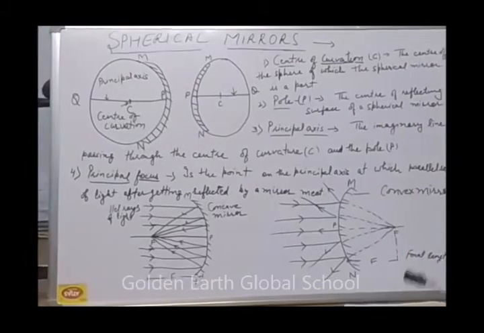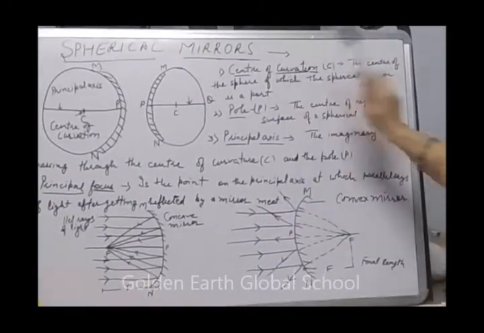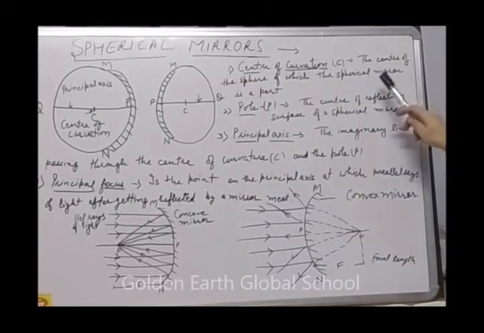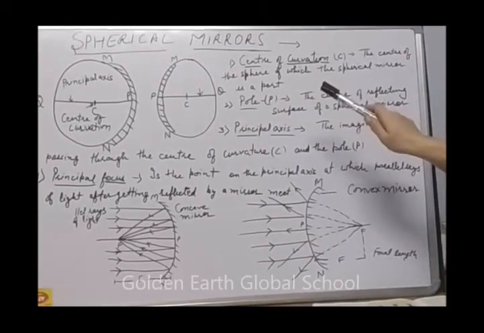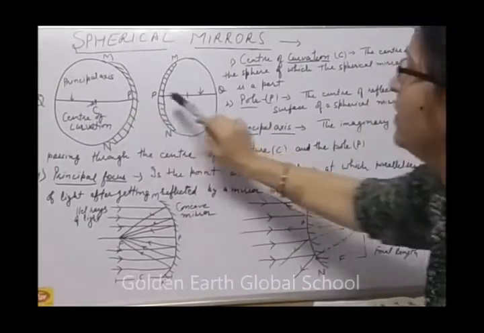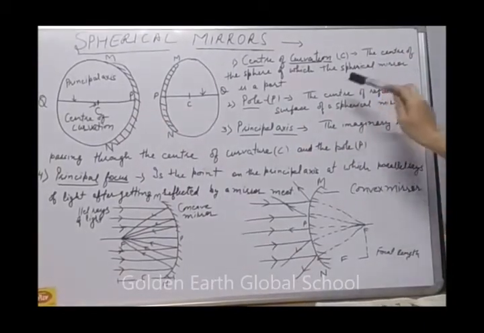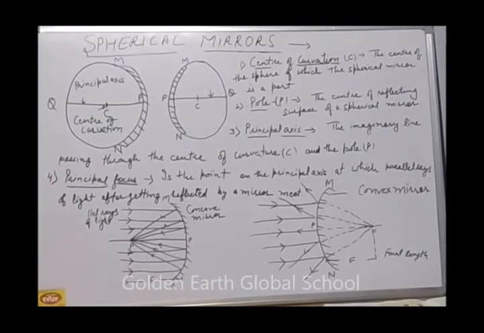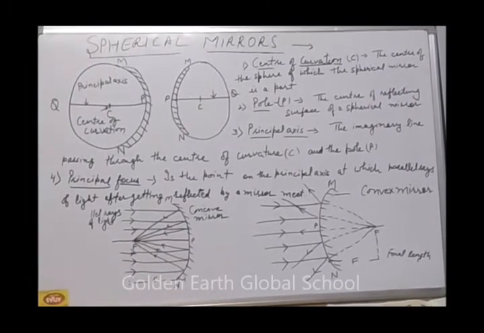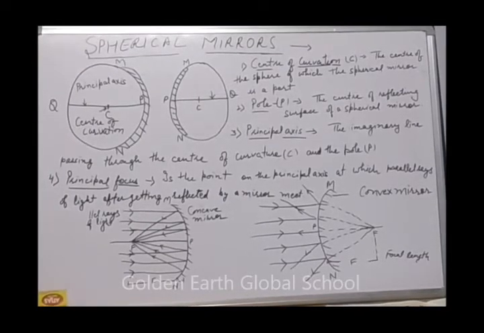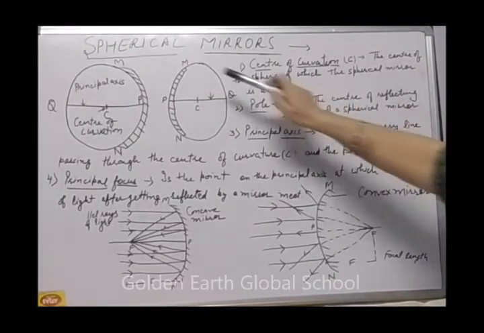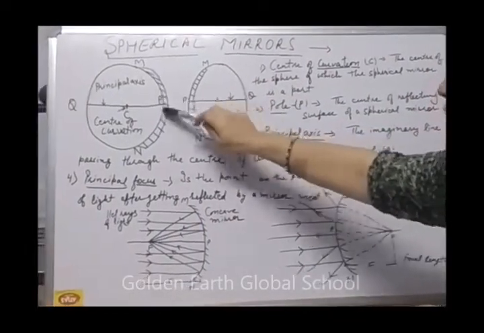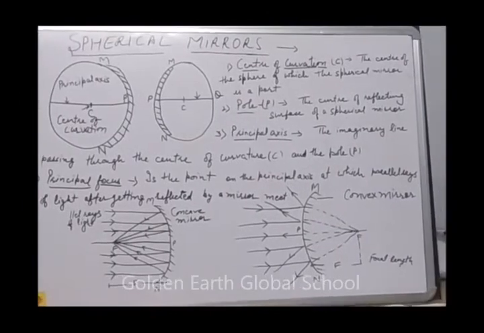Now, terms related with the spherical mirror. First is the center of curvature. What do we mean by center of curvature? It is the center of the sphere of which the spherical mirror is a part. Next is the pole. What is the pole? The center of the reflecting surface is called the pole.